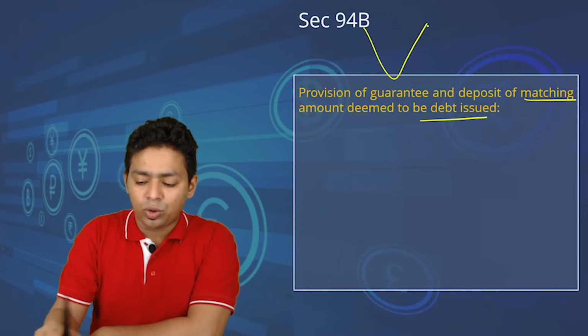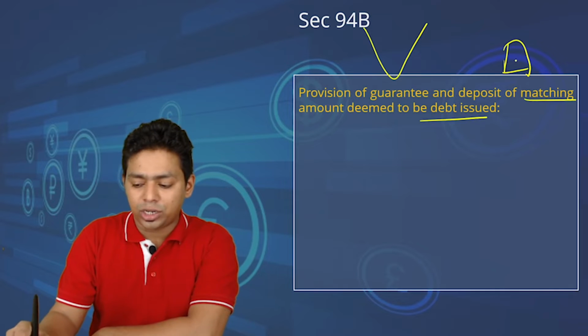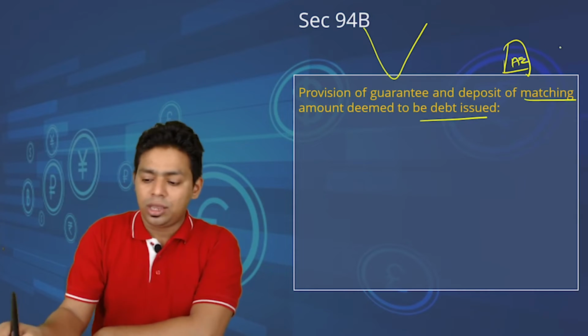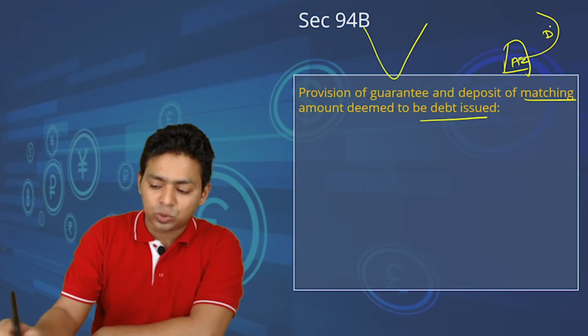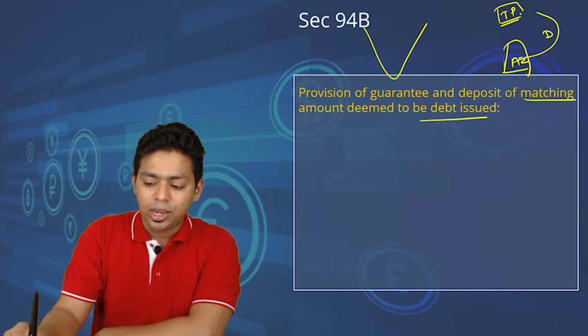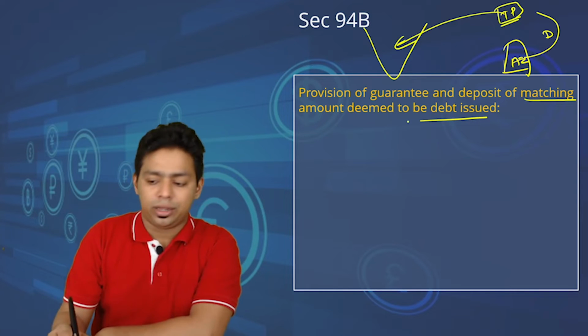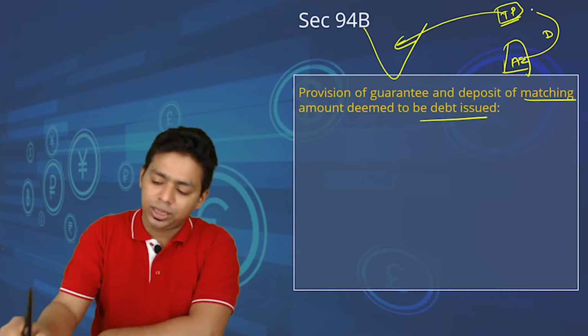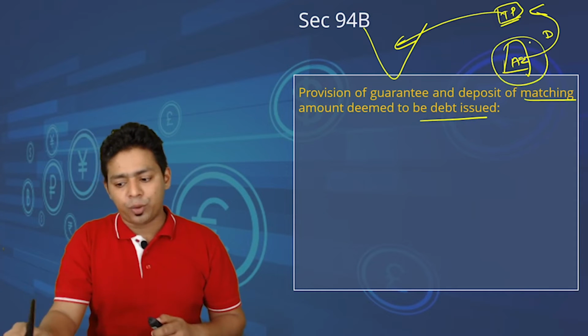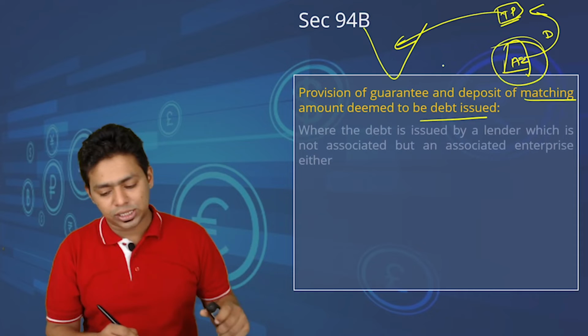What happens sometimes is they don't give the loan directly, because they have captured the associate enterprise. They don't do the direct transaction with the AE. This AE will give the deposits to some other organization, a third party, and this third party will give a loan to India. This is the indirect loan given to India. This is also captured. It is deemed that the loan is taken from the ultimate associate enterprise.